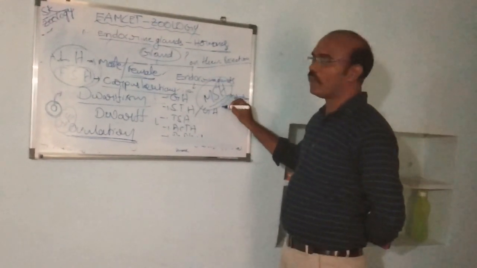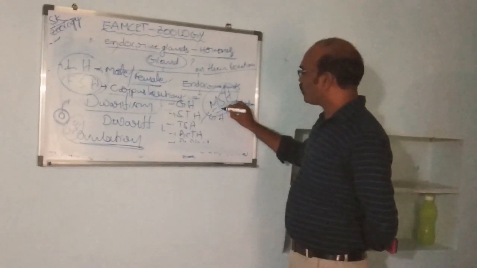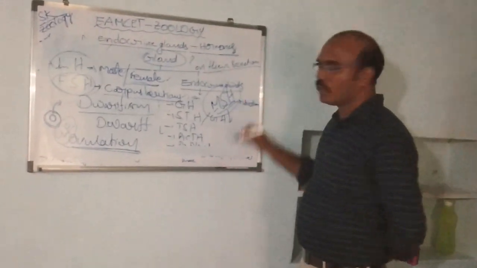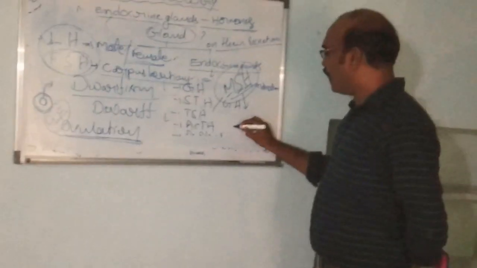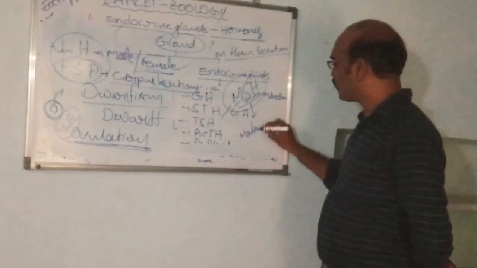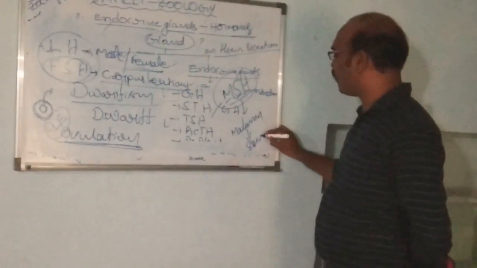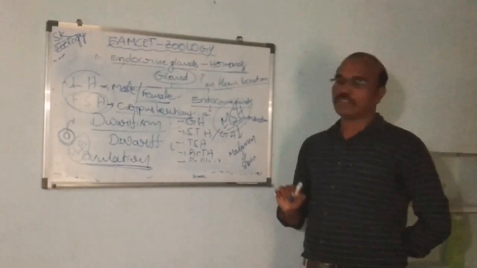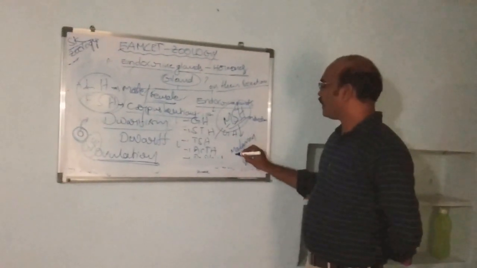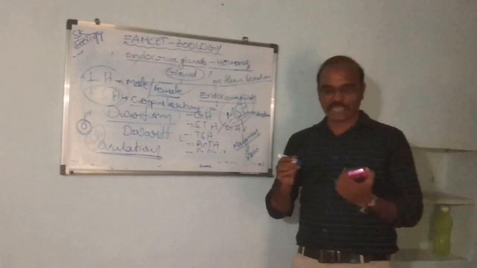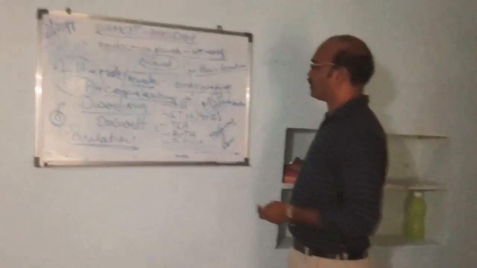Melanocyte stimulating hormone promotes coloration, acting on the melanin in the skin. It decides our skin color. Based on the melanin secretion, our skin coloration depends.